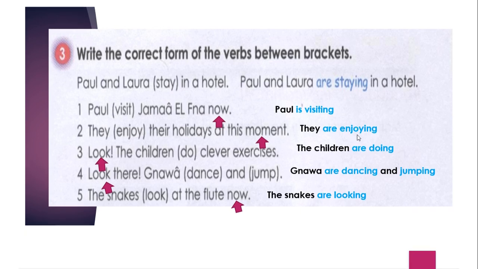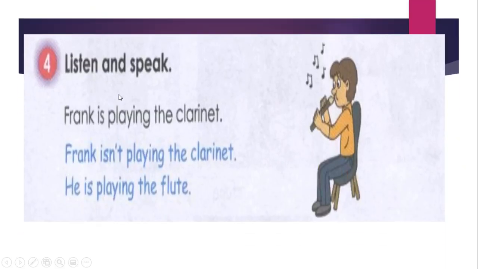Let's have another exercise. So listen and speak. Frank is playing the clarinets. This is the clarinets. Sorry, this is not the clarinet. So he is not playing the clarinets. He is playing the flutes. This is the flute. The clarinet is another musical instrument, which is approximately similar to the flute, but it's different. So Frank is playing the clarinet, it's wrong. We need to correct it.